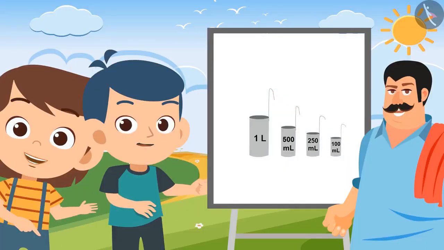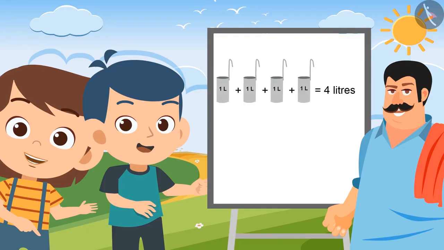Brother, which vessel will you use to give 4.5 liters of milk? I will use the 1 liter container 4 times to measure 4 liters of milk and the 500 ml container to measure the remaining half a liter of milk.